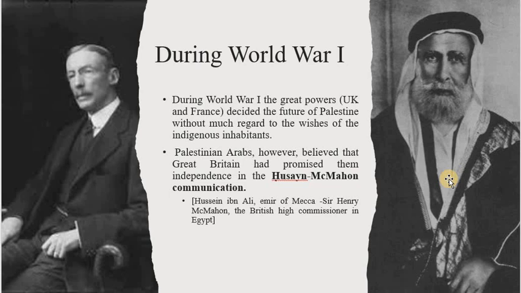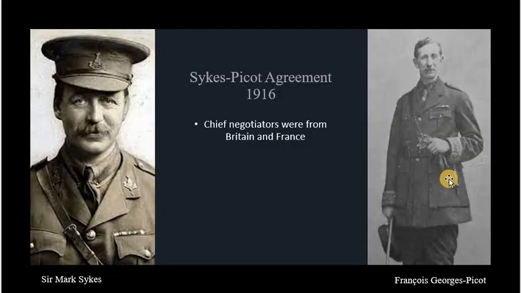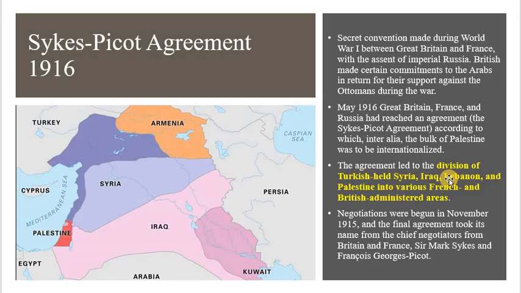So this was during World War I, but during World War I, an agreement was made that we call the Sykes-Picot Agreement, and the Sykes-Picot Agreement was between Britain and France. These were the two chief negotiators, dealing with the chief of Mecca: Sir Mark Sykes from Britain, and Francois Georges-Picot from France. They negotiated and initiated the Sykes-Picot Agreement.